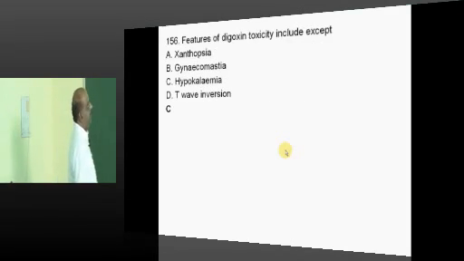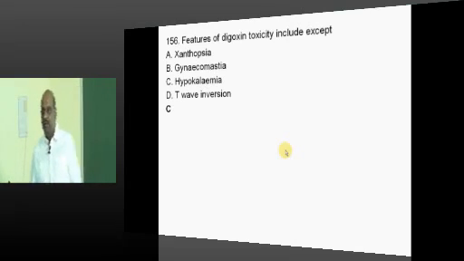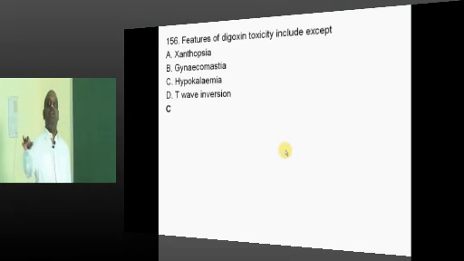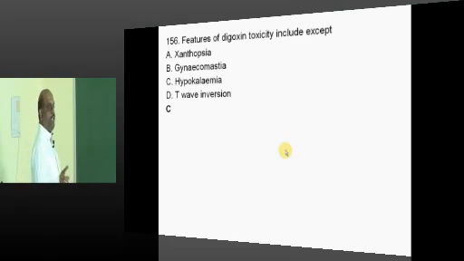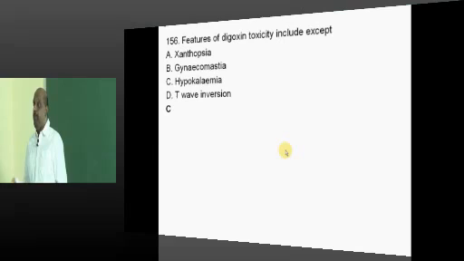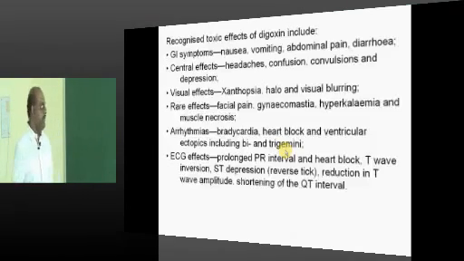Now doctor, in digoxin toxicity we find hyperkalemia, but hypokalemia predisposes to digoxin toxicity. There is a difference between the two. Digoxin causes hyperkalemia, but hypokalemia causes digoxin toxicity. That's important.